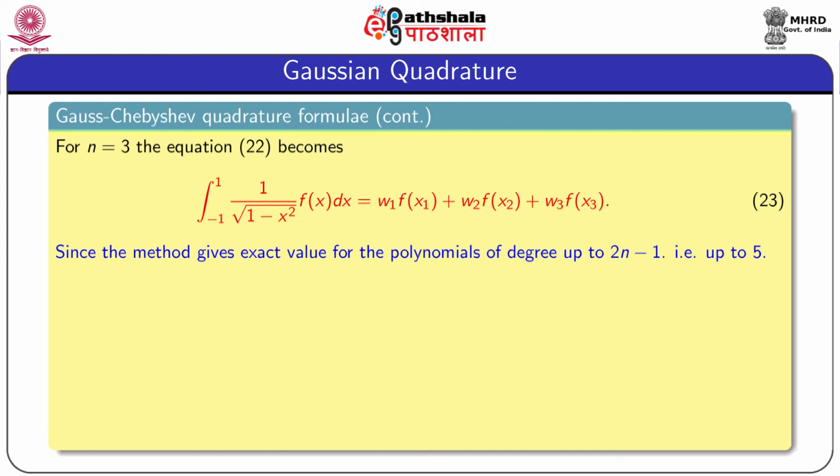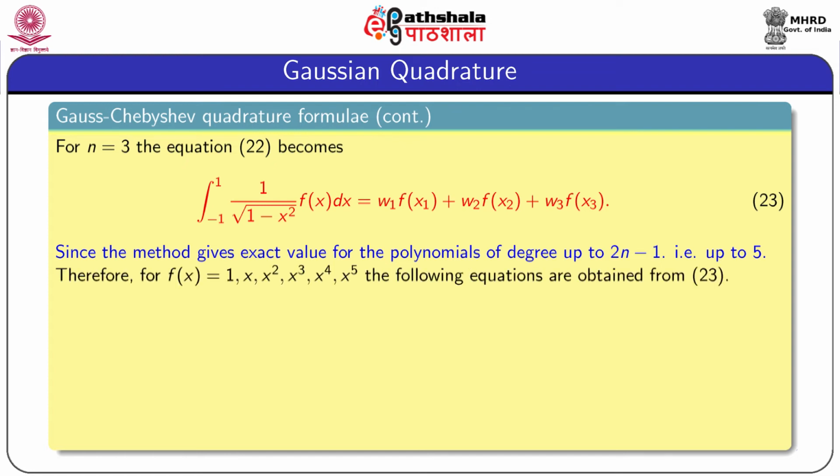Now we have to determine the values of w1, w2, w3 and x1 to x3. Since this method gives the exact value for polynomials of degree up to 2n minus 1, that is up to 5, therefore, for f of x equal to 1, x, x square, x cube, x4, x to the power 5, it gives the exact answer obtained from equation 23.